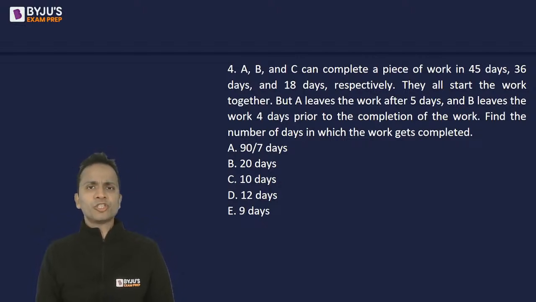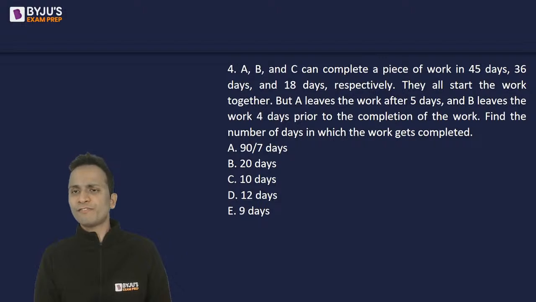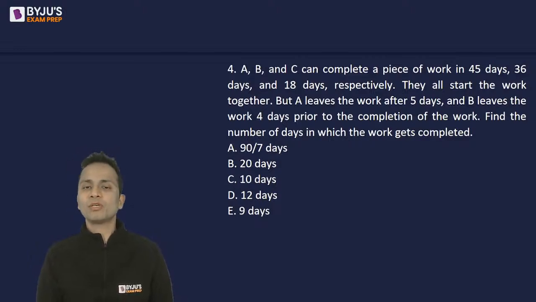A very basic question of time and work. Now, A, B, and C can complete a piece of work in 45, 36, and 18 days respectively. They all start the work together, but A leaves the work after 5 days and B leaves the work 4 days prior to the completion of the work. Find the number of days in which the work gets completed.